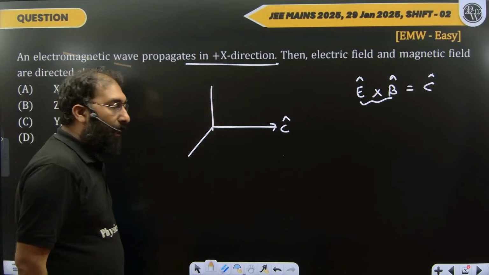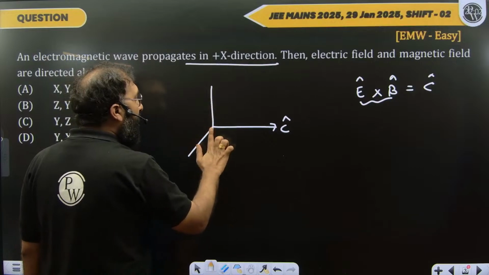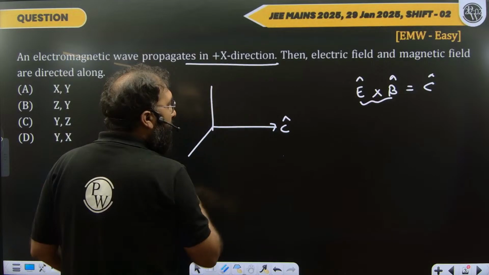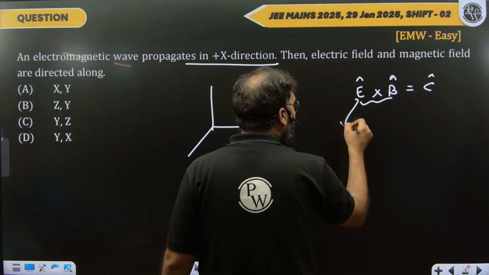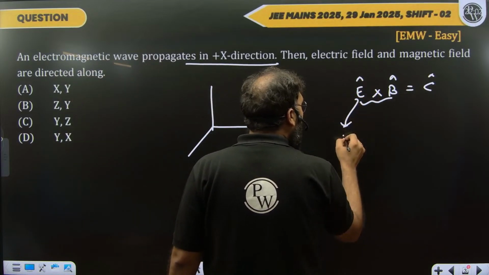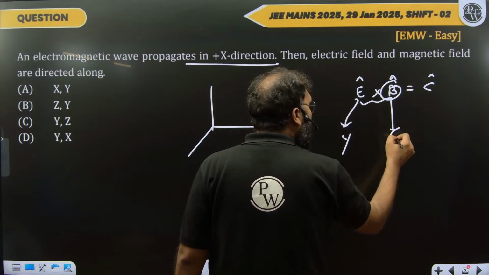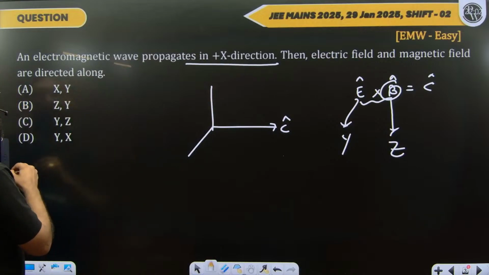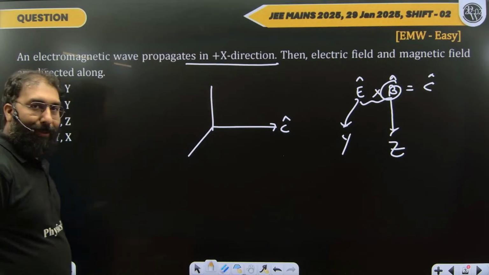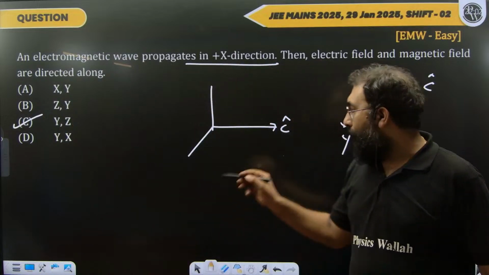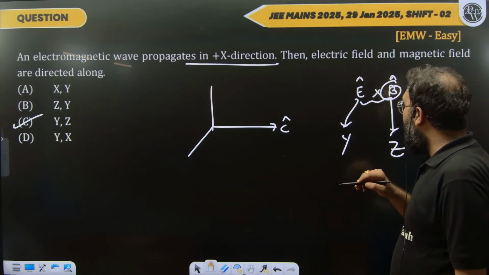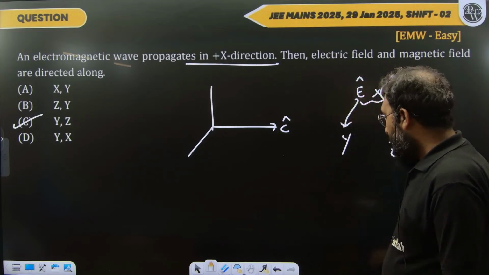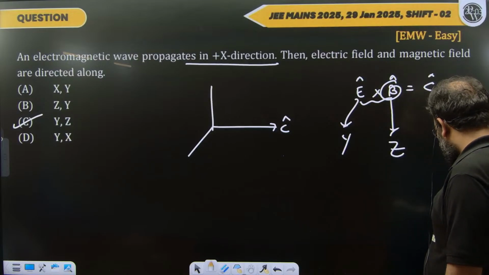So just using right hand palm rule, if I am assuming that electric field is in the Y direction and magnetic field is in Z direction, so E cross B will be C. So straight away I can say the electric field will be in Y direction and magnetic field will be in Z direction. So let's choose the options. Electric field and magnetic field are in Y and Z direction. So C is the correct answer. You just need to know that all three are perpendicular and E cross B should be equal to C, the direction of propagation of the wave. So very easy question. Lucky you guys.